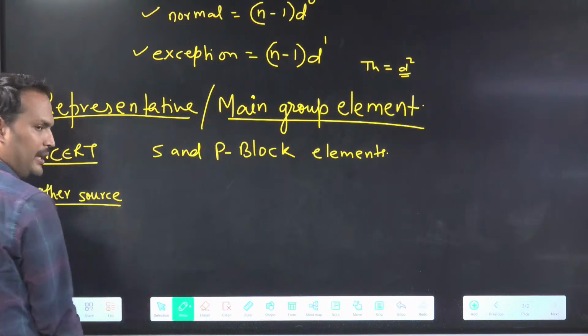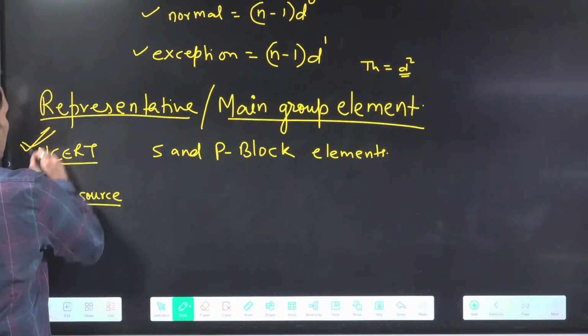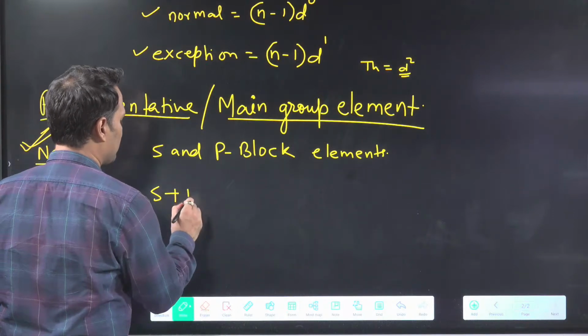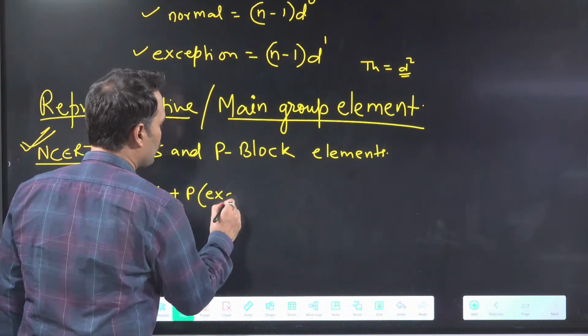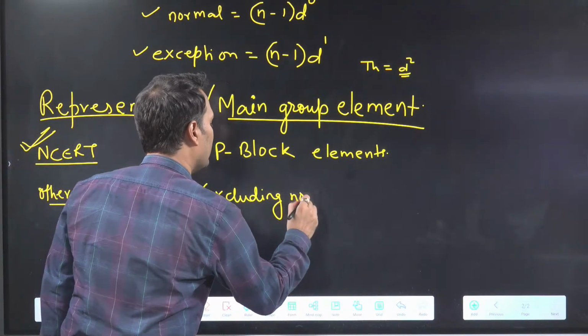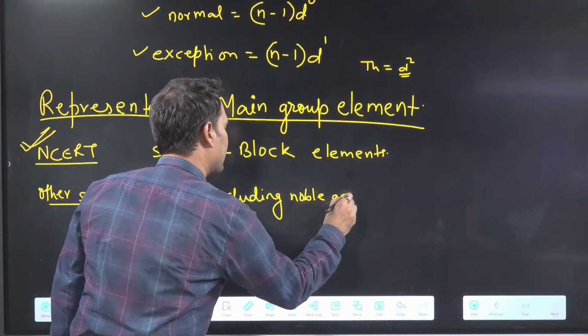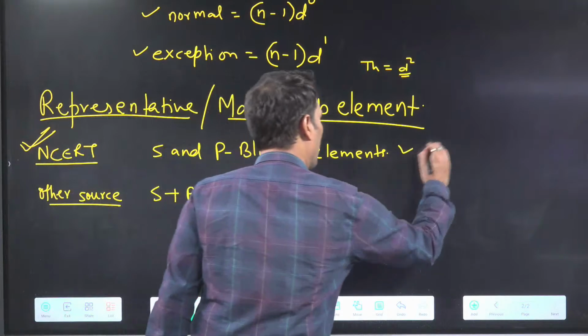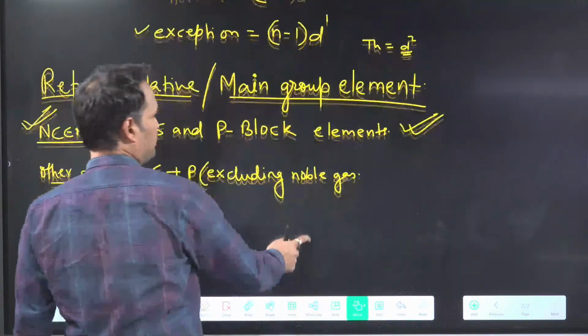I am writing both, but will follow NCERT only. In other books it is written like this: S plus P excluding noble gas. But we will go with NCERT.